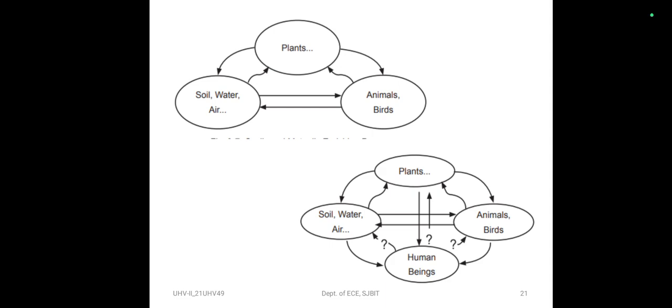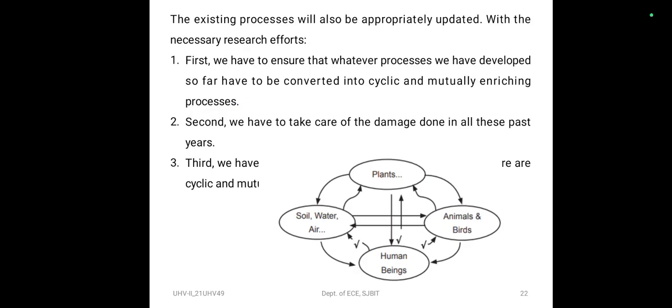The existing process will also be appropriately updated with the necessary research efforts. Like first, we have to ensure that whatever processes we have developed so far are converted into cyclic, mutually enriching processes. Second, we have to take care of the damage done in all these past years, and the third is we have to ensure the processes we develop in the future are cyclic and mutually enriching.